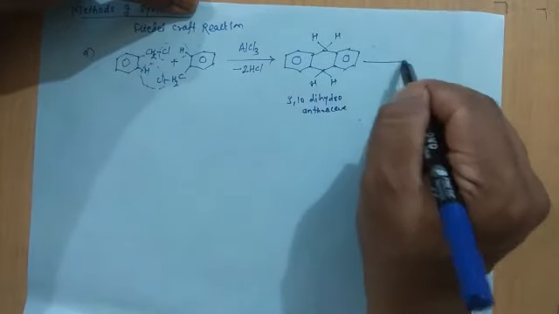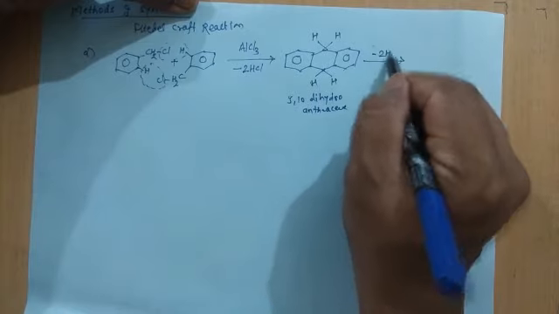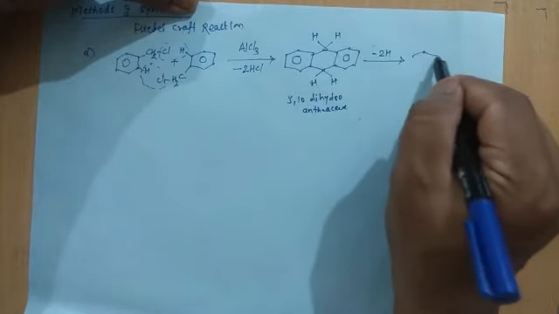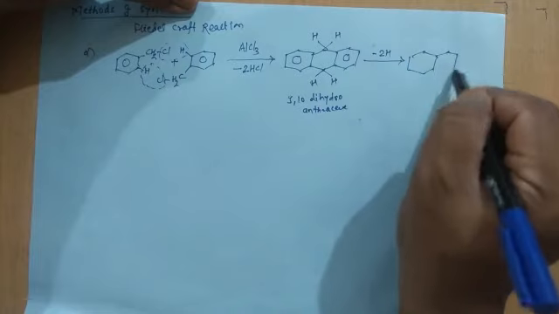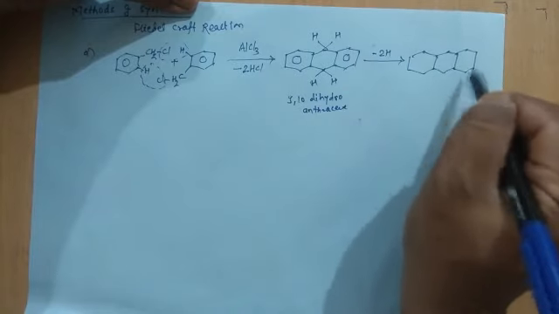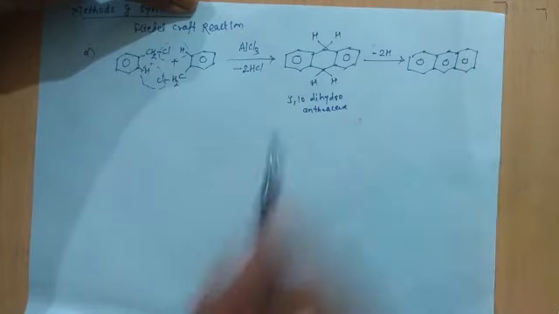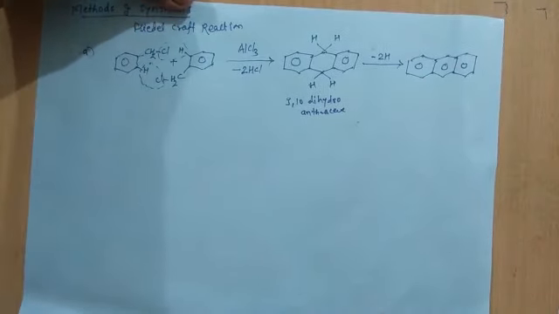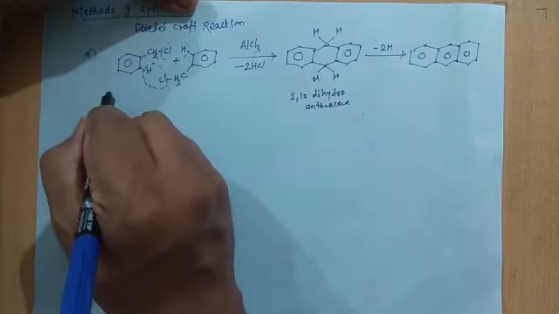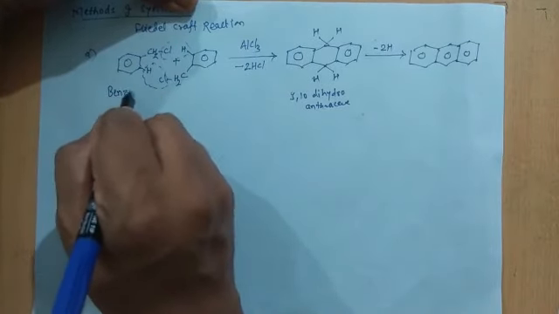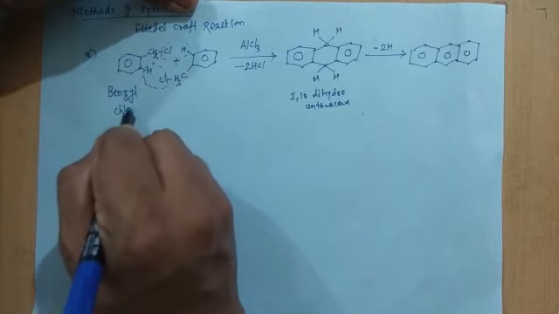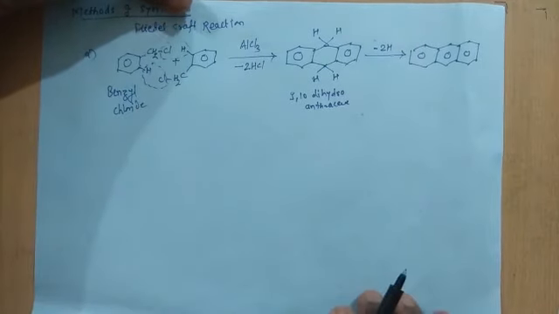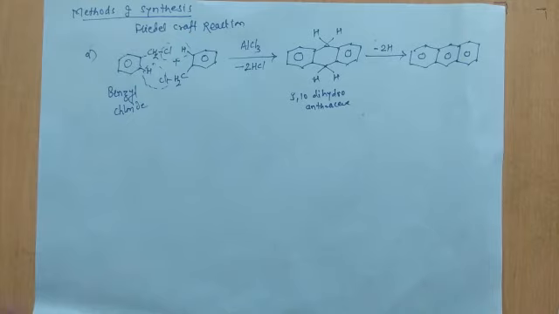On loss of 2 hydrogens, this compound will give you anthracene. That will be your product. This is the first method, where 2 benzyl chloride molecules react with each other in the presence of aluminum chloride to give anthracene.